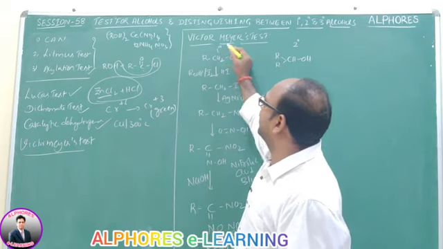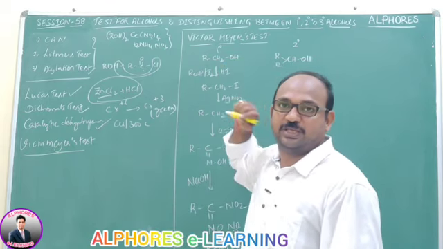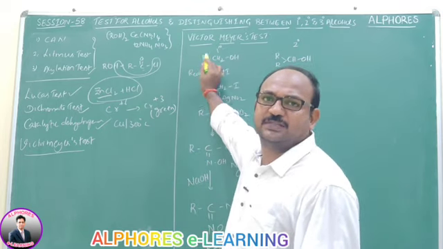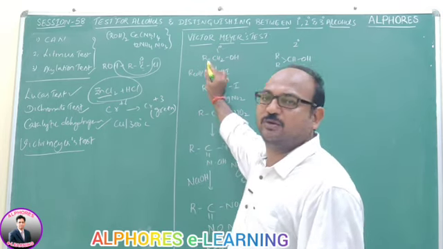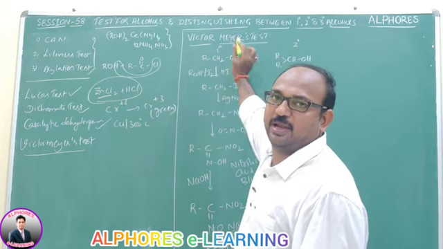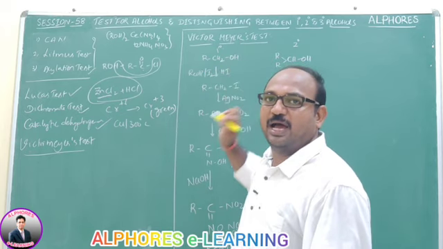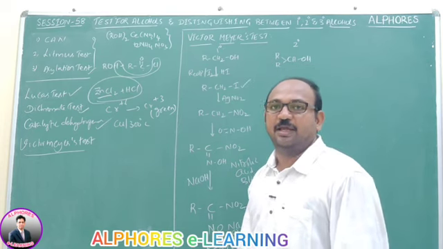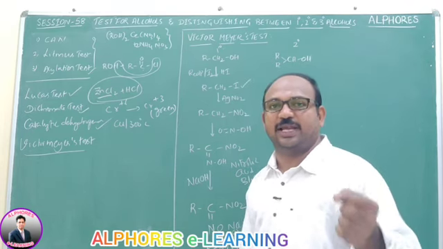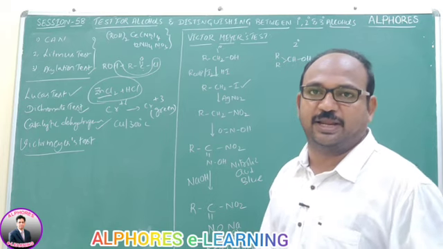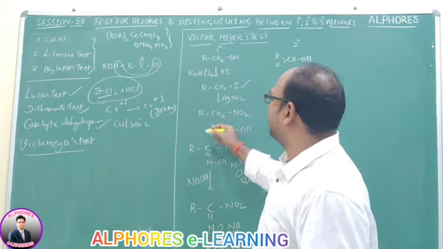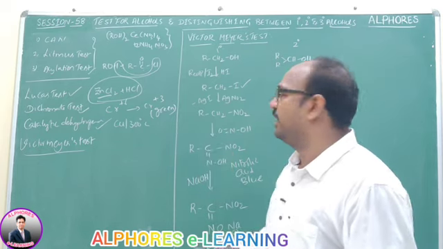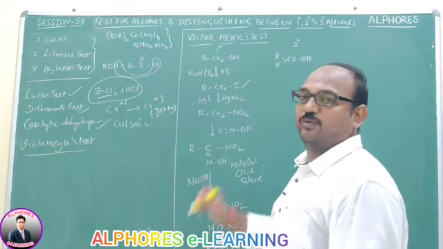I am going to consider the primary alcohol RCH2OH, which is treated with HI, or red phosphorus and I2. Red phosphorus and I2 give PI3, which upon reaction with the alcohol gives RCH2I, a primary alkyl halide. The primary alkyl halide upon reaction with AgNO2 gives AgI as a yellow precipitate, and we get RCH2NO2.